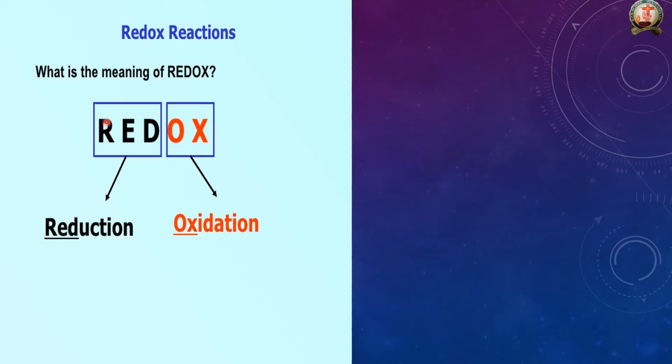Take the same example of the clock rotating. When you insert a new cell into the clock chamber, the clock rotates. After a certain period, the clock stops. What happened inside? All the chemical energy has been converted into electrical energy. But that is not a redox reaction. That is not a spontaneous reaction. That is a non-spontaneous reaction. Non-spontaneous reaction means it goes to only one side.